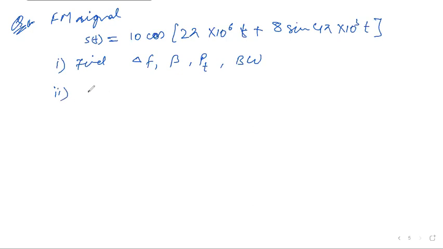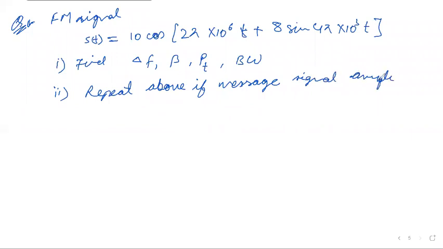The second part is: repeat the above if the message signal amplitude is doubled.